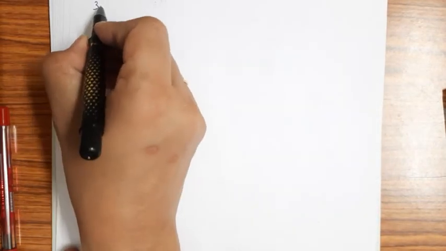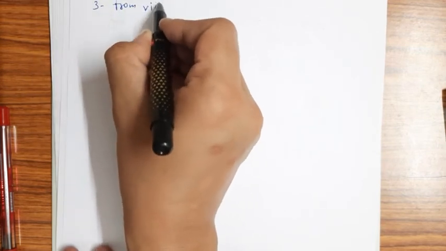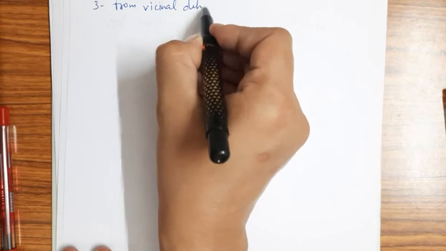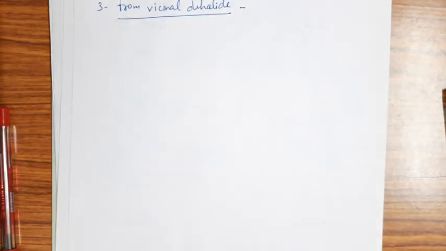Now the next preparation, the third, is from vicinal dihalides. Now what are vicinal dihalides? Vicinal dihalides are halides in which a halogen atom is attached to each of two adjacent carbon atoms.